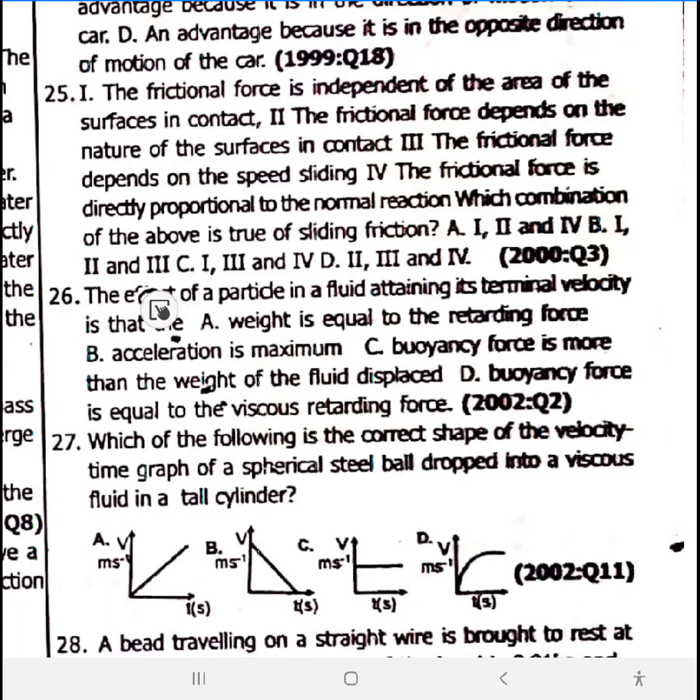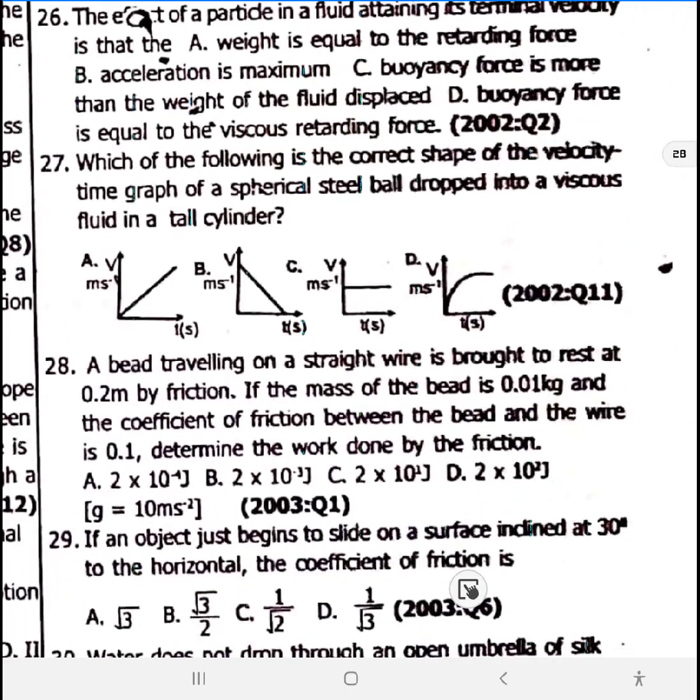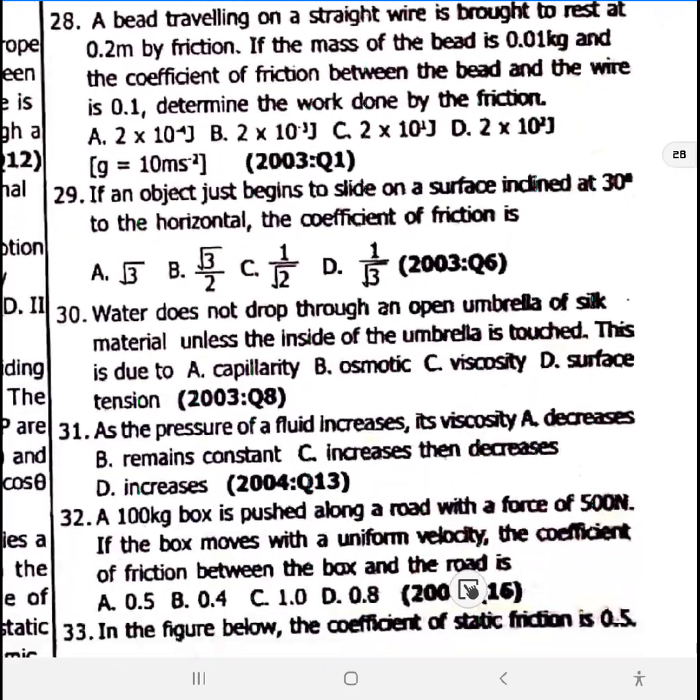26. The effect of a particle in a fluid attaining the terminal velocity is that the weight is equal to the retarding force. We've touched similar thing just now. 26 is option A. 27. Which of the following is the correct shape of the velocity time graph of a spherical steel ball dropped into a viscous fluid in a tall cylinder? 27 is option D. Here is the correct answer. 28 has to do with calculation.